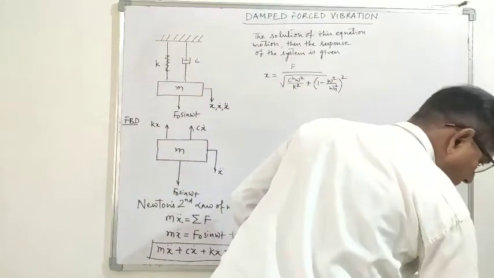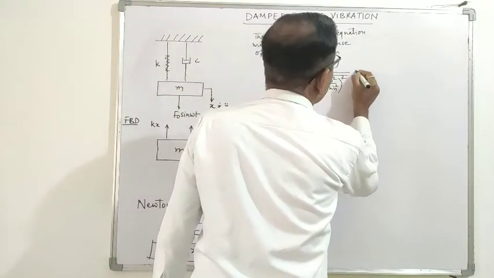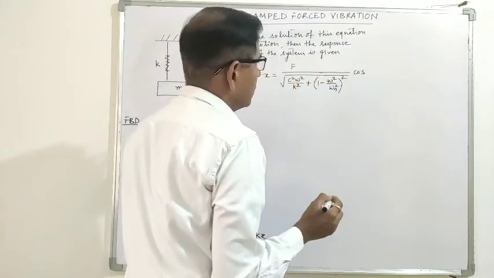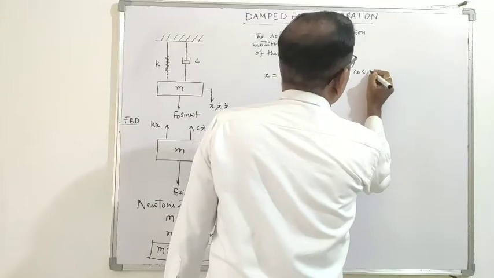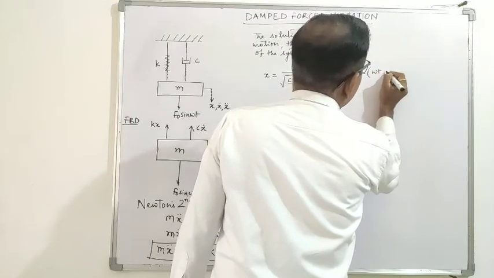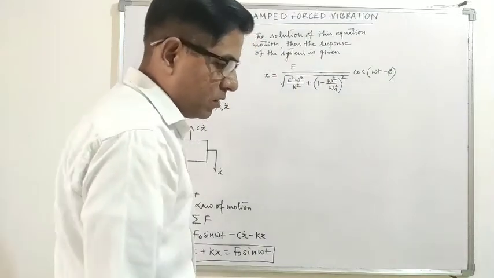Okay, and this is cos omega t minus phi.